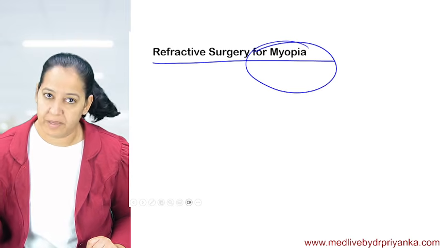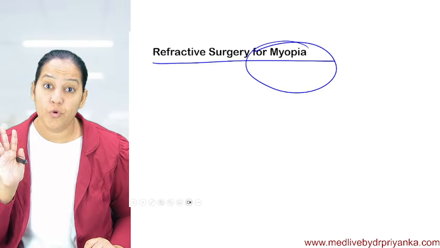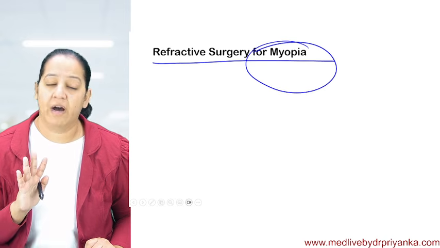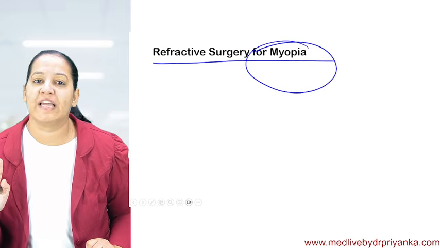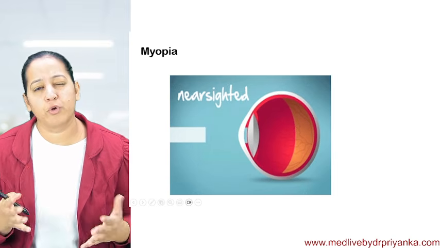I will be teaching you all of them. So let's start the refractive surgeries for myopia. I will show you how many types of surgeries there are, the steps in each of them, a flowchart for each of them, a diagram as well as video animations for each of them. But before that, we have to understand what the basic problem in myopia is, what we want to correct.